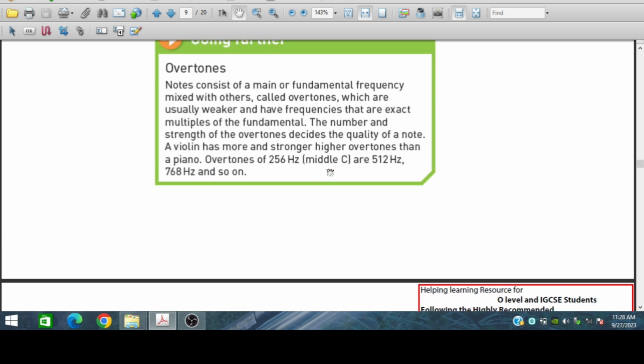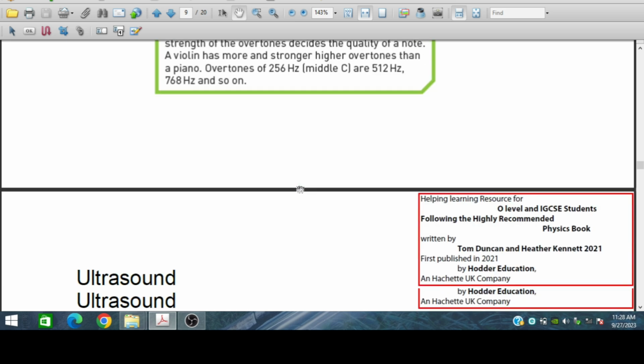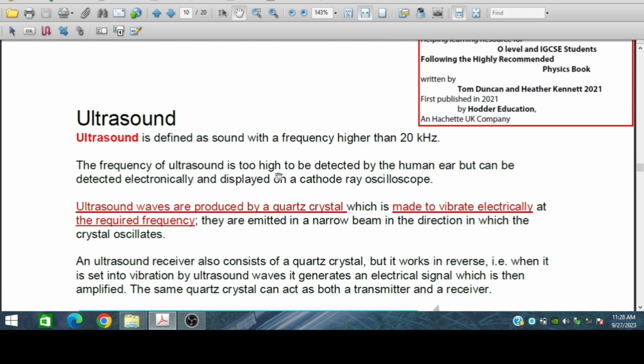So overtones: we can see that this is middle C and this is upper C, double C. In the next session we will discuss